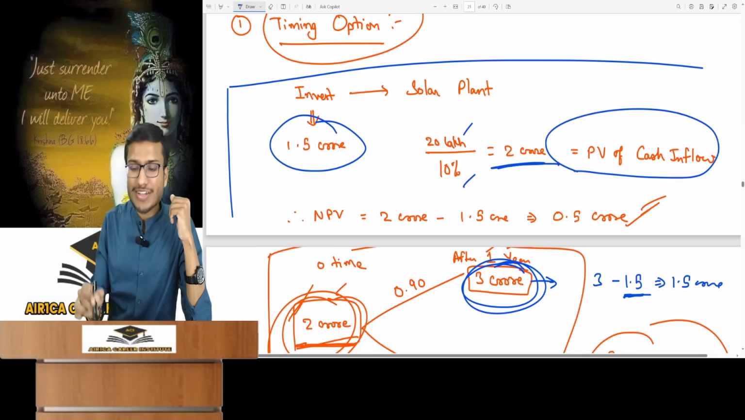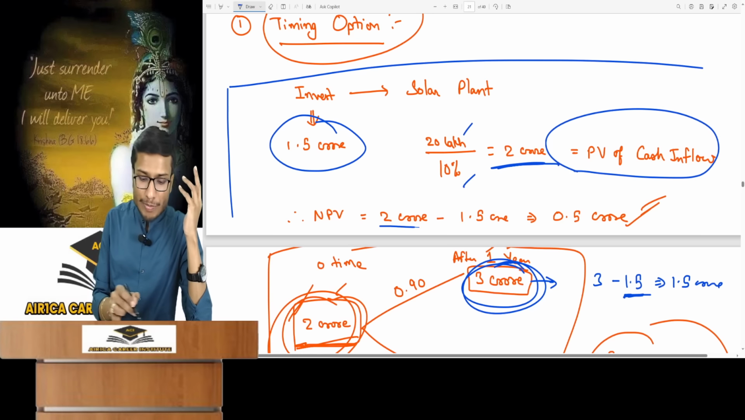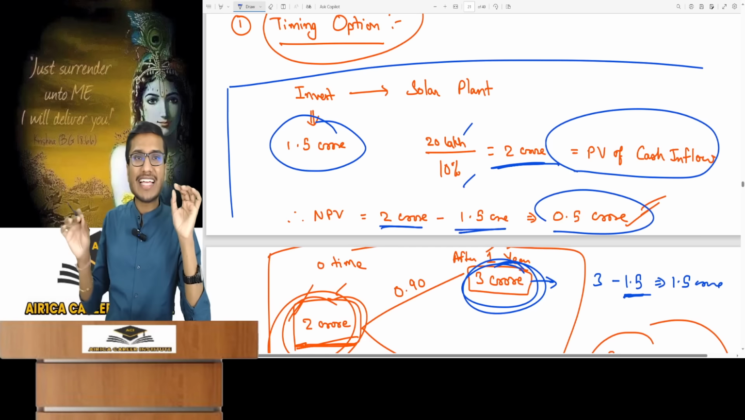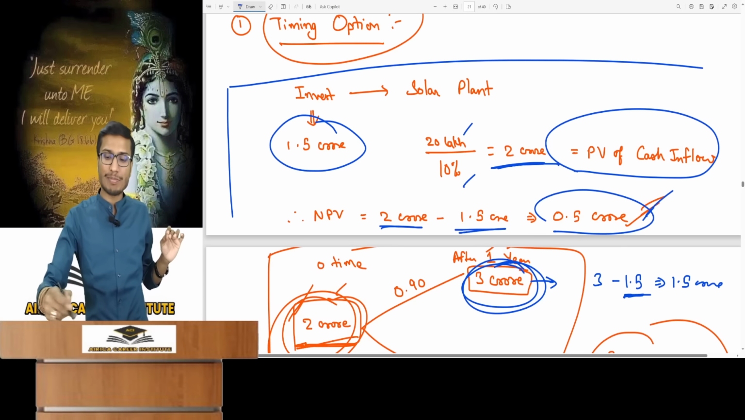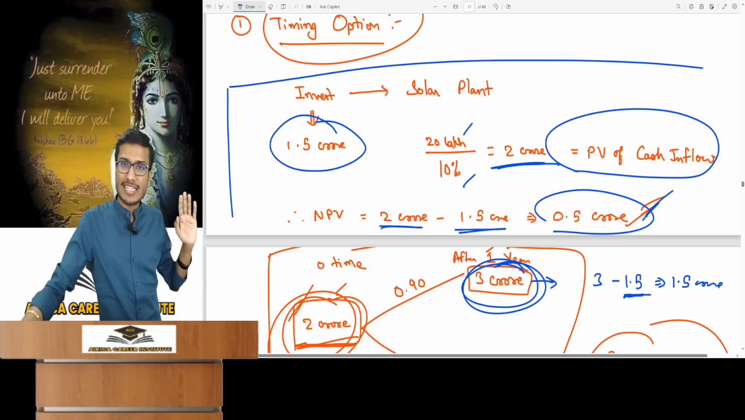It's 2 crore PV of cash inflow. To calculate NPV, it's PV of cash inflow minus initial investment. This NPV is seen if you accept the project today, of 0.5 crore. So in the when-to-accept scenario, I have completed step 2, which is very simple.